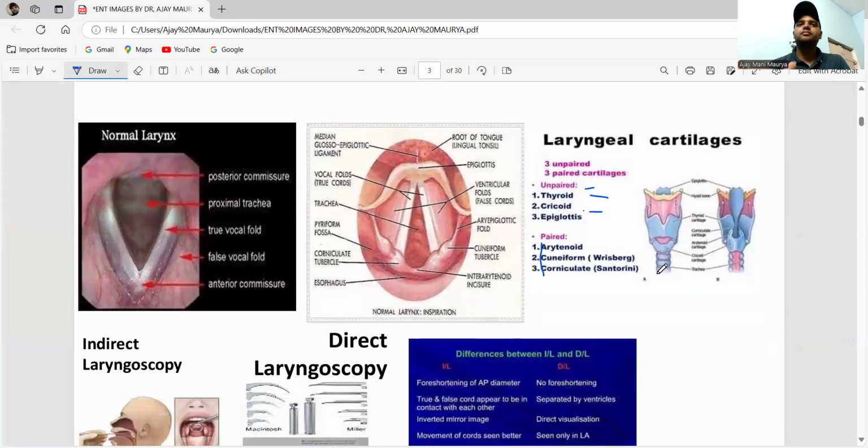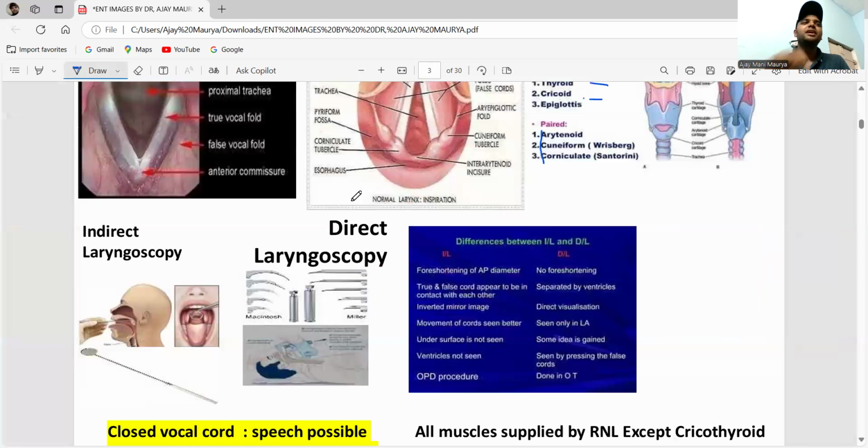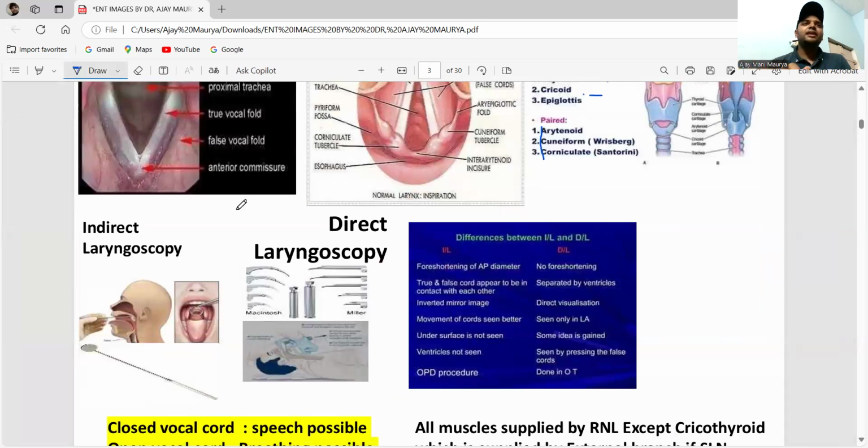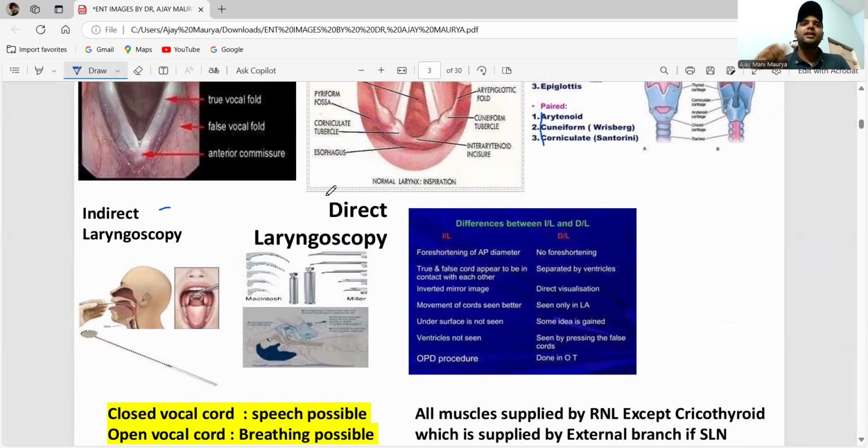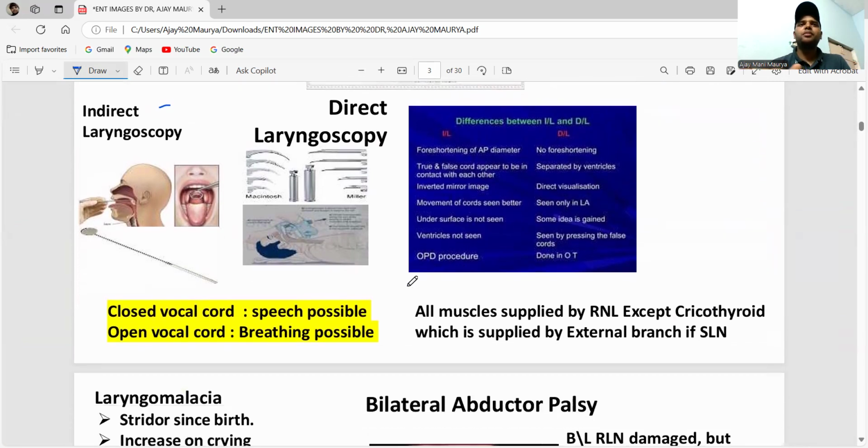Now please remember this one. This is indirect laryngoscopy, and this is direct laryngoscopy. Just remember the differences, and that is more than enough.